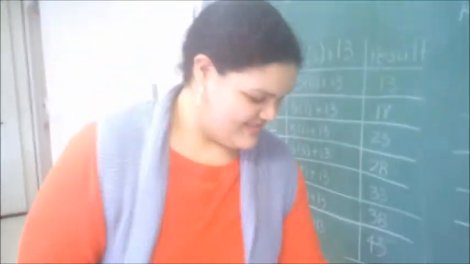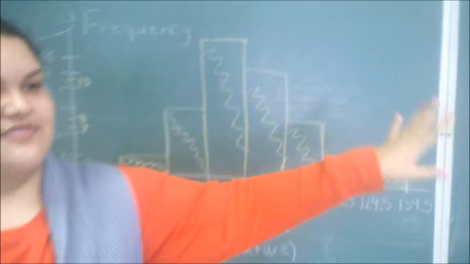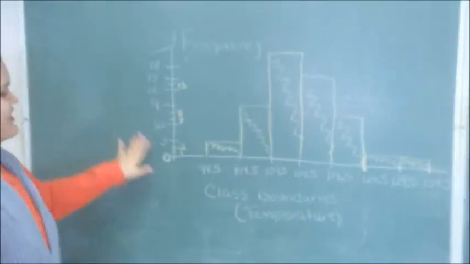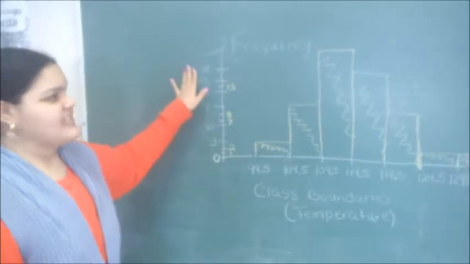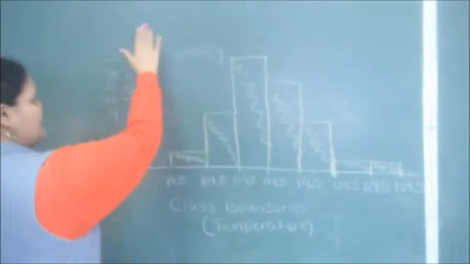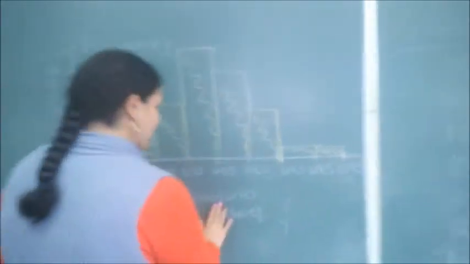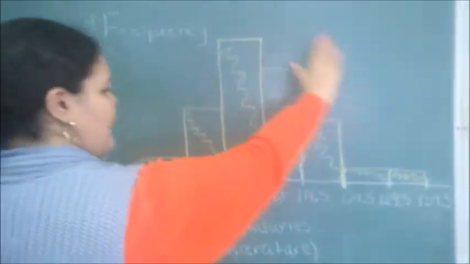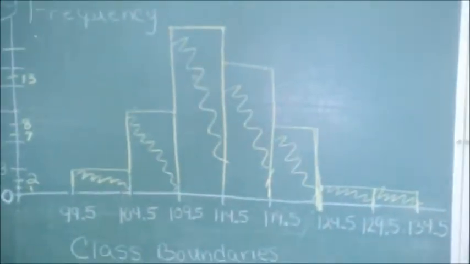Very good. You just did. Okay, what we did was we made a histogram based on the temperatures and the frequency found in the Arizona desert. And we charted it. We went by threes because 18 was the highest number, so we went by threes. We put the frequency on the y-axis and the class boundaries on the x-axis, and we mapped it out, and we made a bar graph from the data.